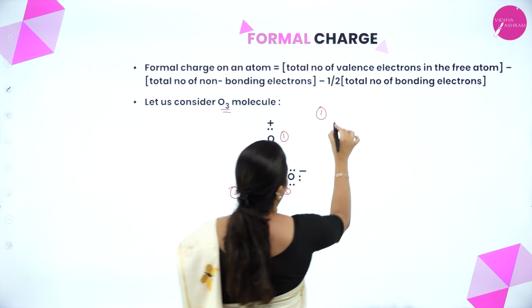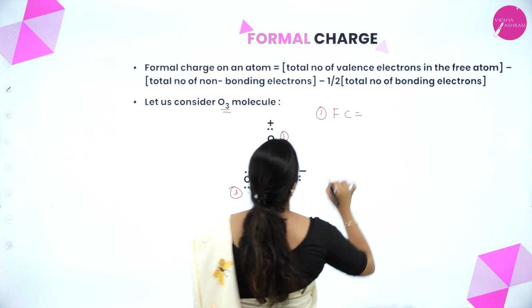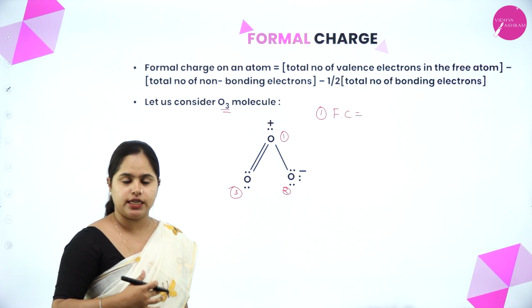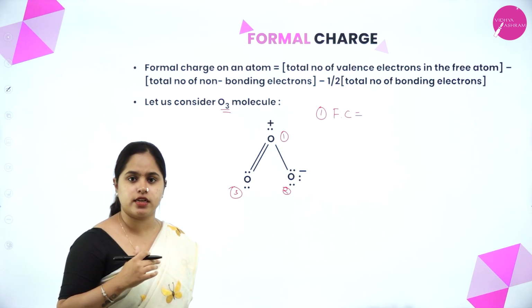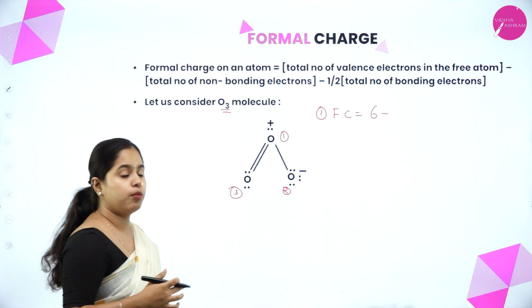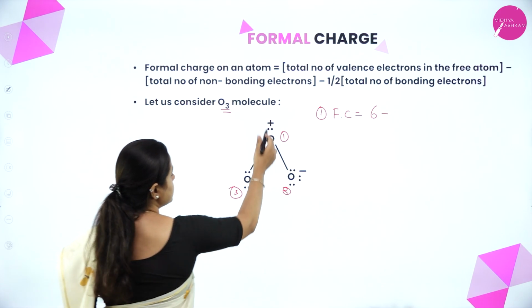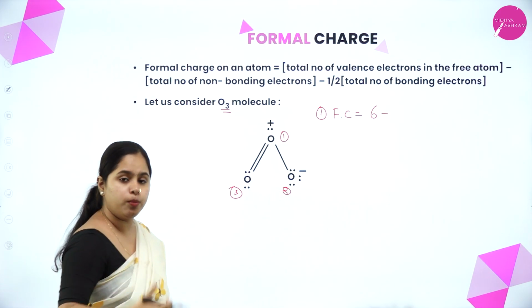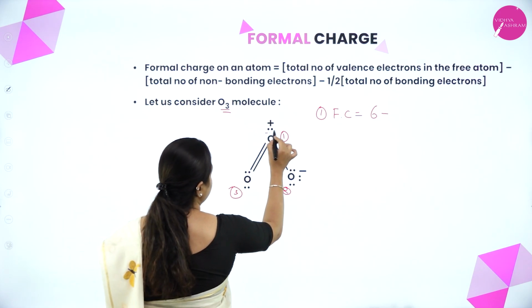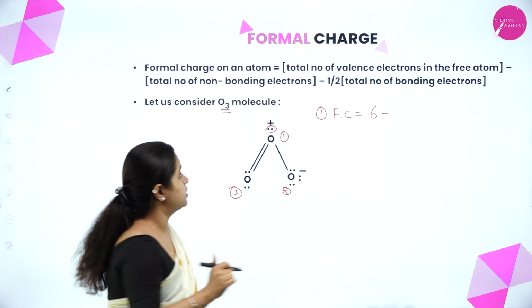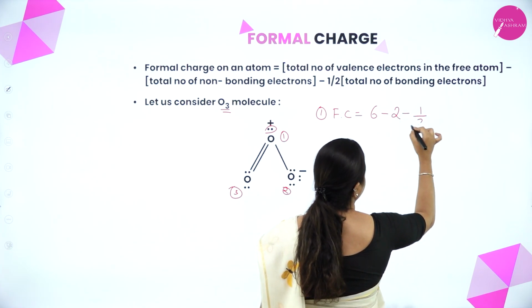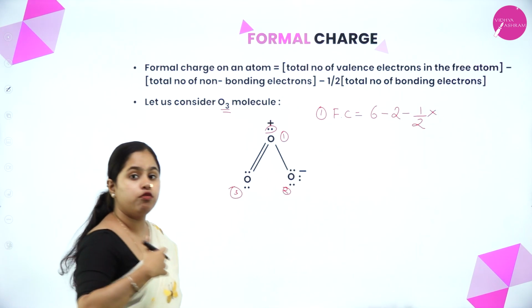So what is it? Formal charge is equal to the total number of valence electrons in the free atom. For an oxygen atom, we know that in the free state how many valence electrons are there? It is 6, right? Minus the total number of non-bonding electrons. So in this particular oxygen atom, how many non-bonding electrons are there? That means which are lone pairs, right? So there are 2 electrons, right? So that means 2 minus half of what? Total number of bonding electrons.